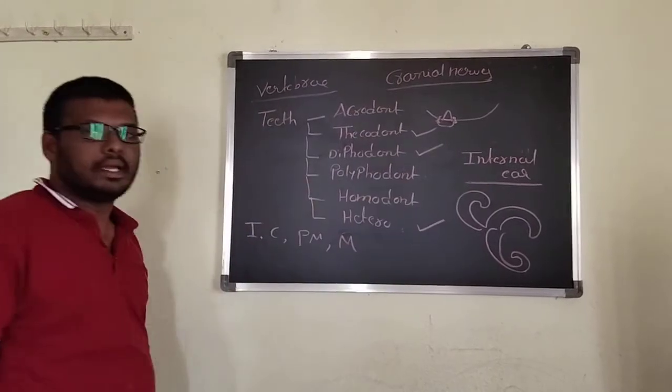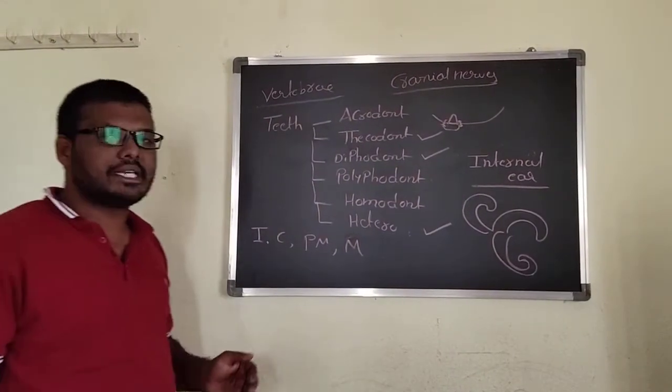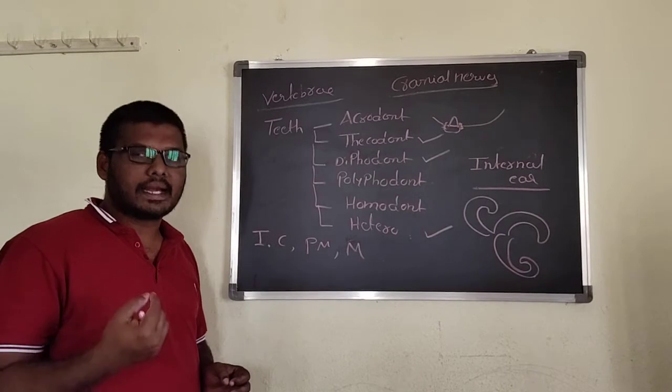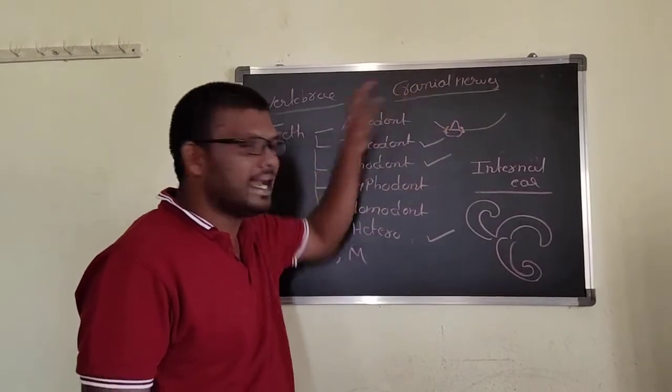Cranial nerves: the nerves which arise from the brain are called cranial nerves.